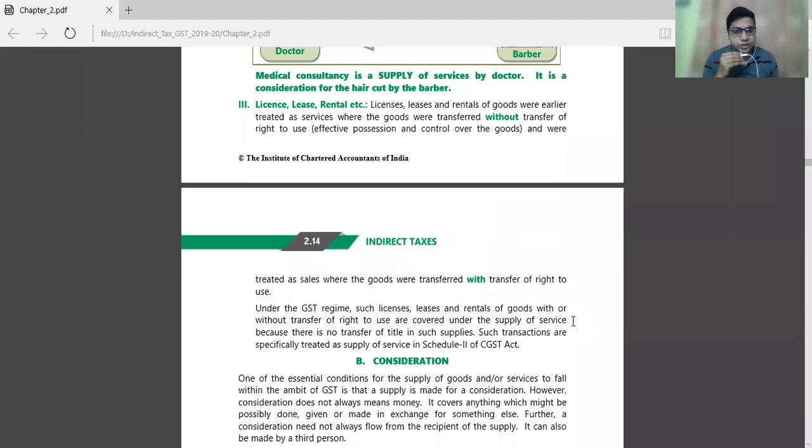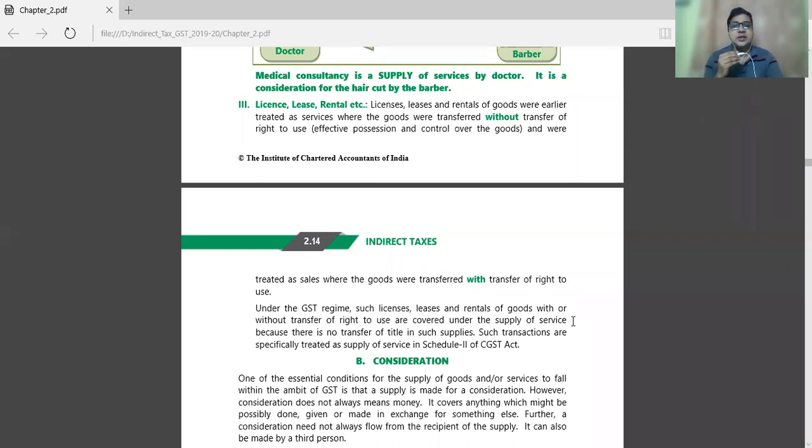So these things you should keep in mind. Whenever we provide a license to any other person, it is a service. It is not goods. Sometimes we give the lease rental of our goods without transfer of our rights.